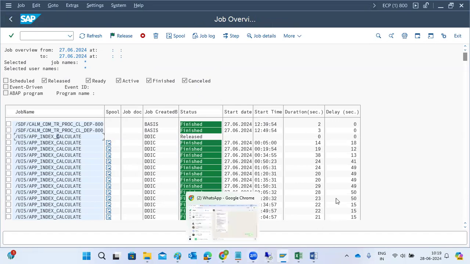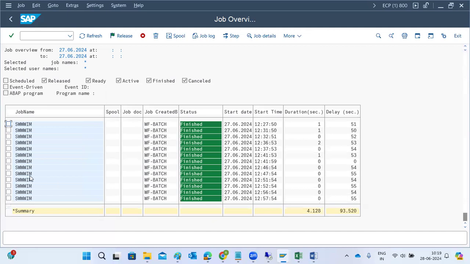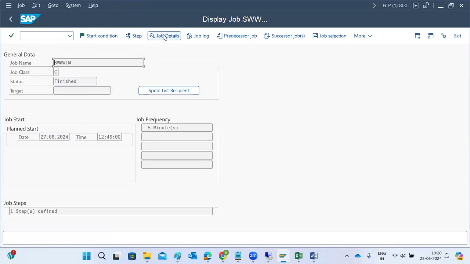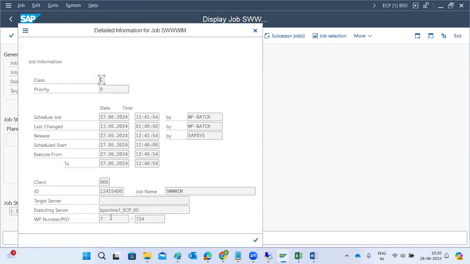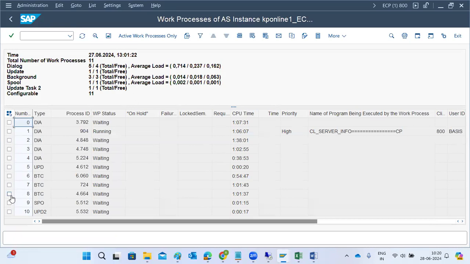Okay, an A priority job which is supposed to get executed in 10 minutes is taking more than 20 minutes. What could be the scenarios? We have to check the log. If a job is running for a long time, maybe something is happening at the database level. If the job is running on a particular work process, go to the job details and you will come to know the work process number for the job. If you go to that work process number, we can check what is happening with this work process.